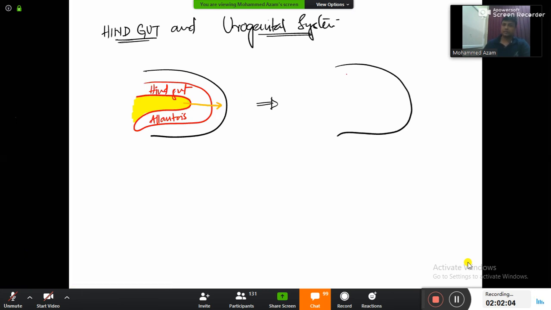And because the mesoderm is dividing here, the hind gut will be separated apart. And now this is going to form the rectum. Hind gut will form rectum, anal canal, anus and all. And this allantois is going to become a sinus, and this sinus is known as the urogenital sinus.